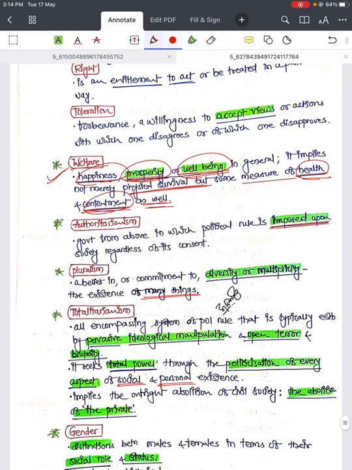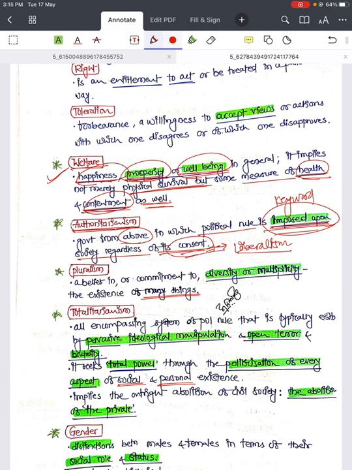Then authoritarianism. Authoritarianism is government from above in which political rule is imposed upon society regardless of its consent. This is again a very important keyword. So we saw where is the consent. Consent is in liberalism. Liberalism is based on consent, and when there is no consent, it is authoritarianism, and it is imposed rule without asking you. They will directly ask you to do a particular thing. They will not take your consent. That is authoritarianism, imposed rule.